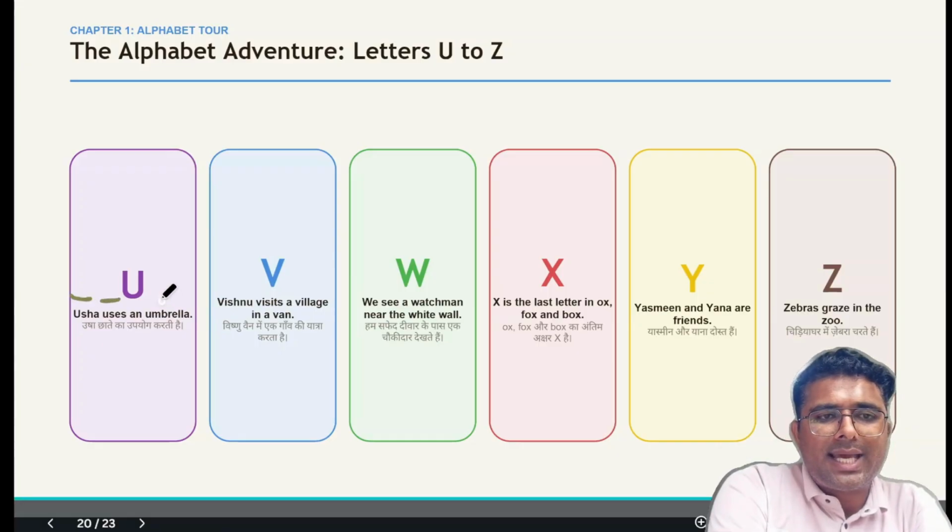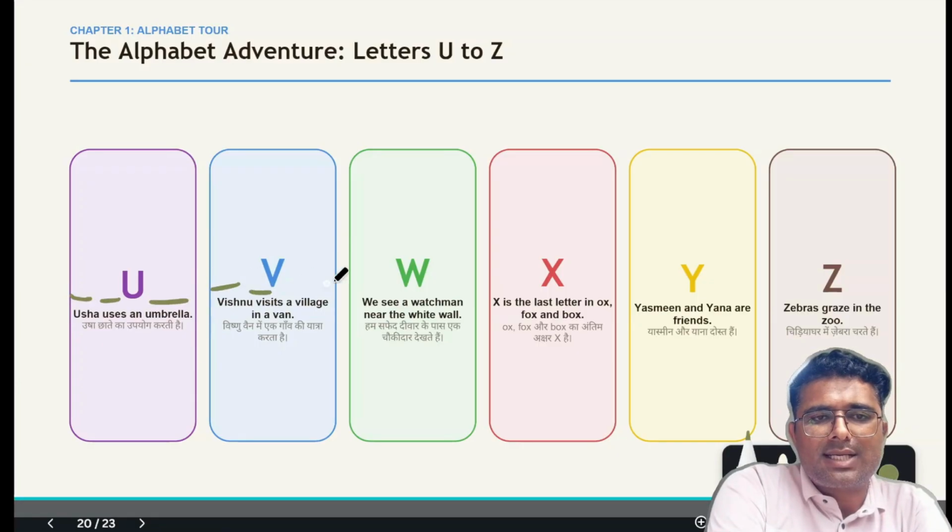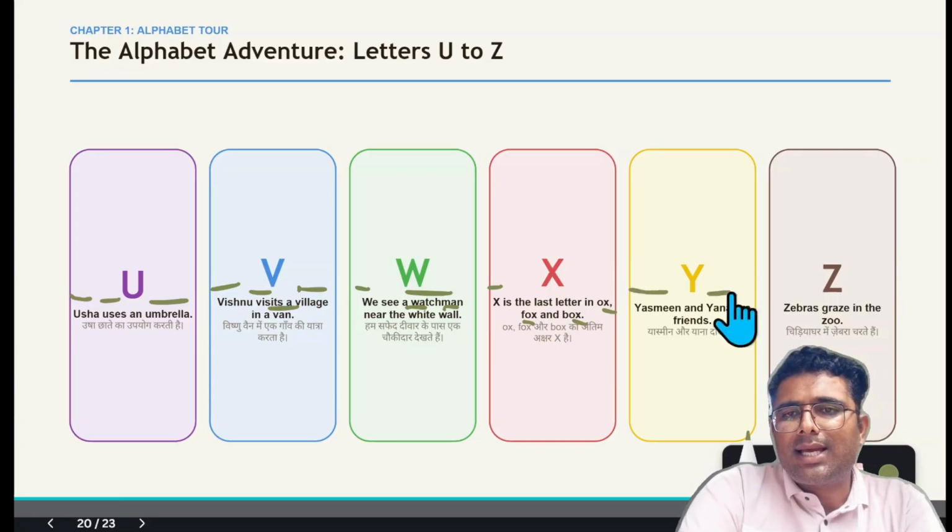Usha uses an umbrella. Vishnu visits a village in a van. We see a watchman near the white wall. X is the last letter in ox, fox, and box. Yasmin and Yana are friends. Zebras graze in the zoo.